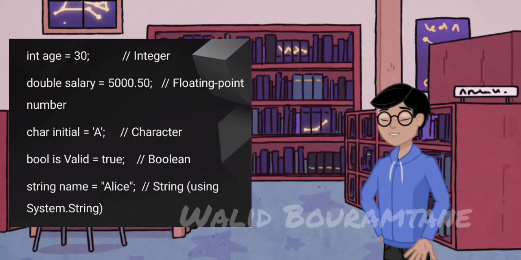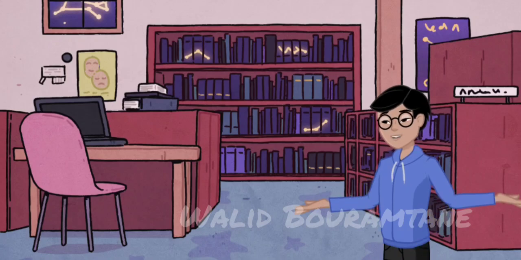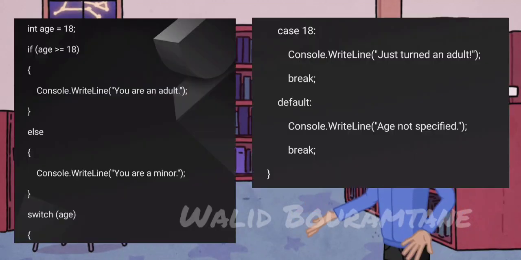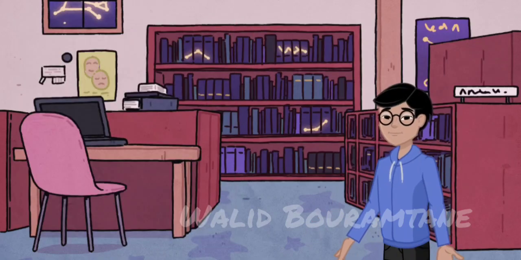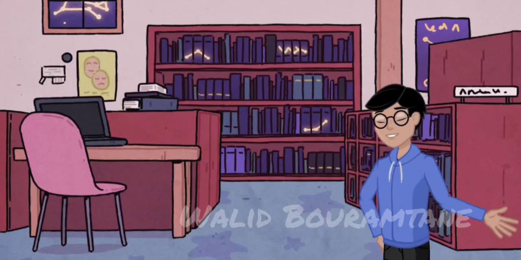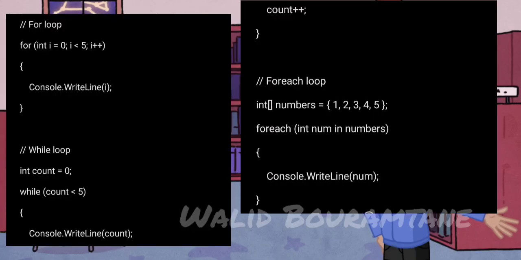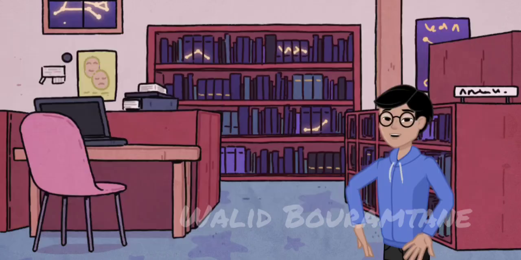C# is strongly typed, meaning every variable must have a declared type. Control structures. C# uses traditional control structures like if-else and switch case for decision making. Loops. C# supports for loops, while loops, and foreach loops for iterating over collections.